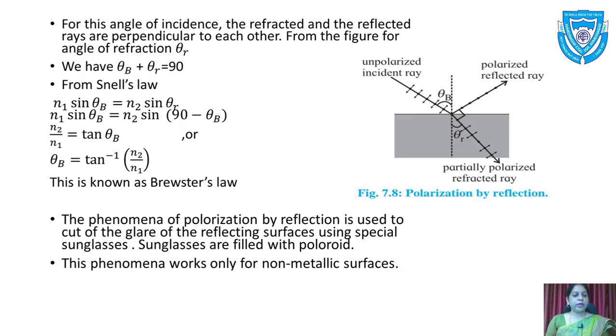And this phenomenon works only for non-metallic surfaces. One more application is that the windows in an aeroplane are made of Polaroid to avoid the ultraviolet rays. This is also one of the examples of polarization.